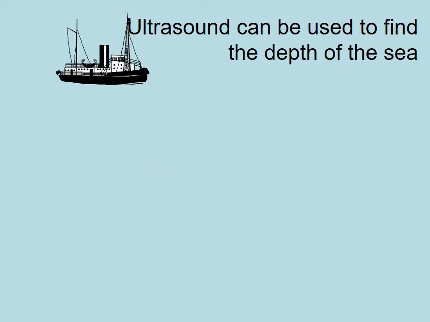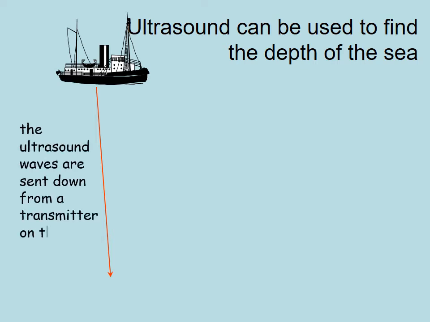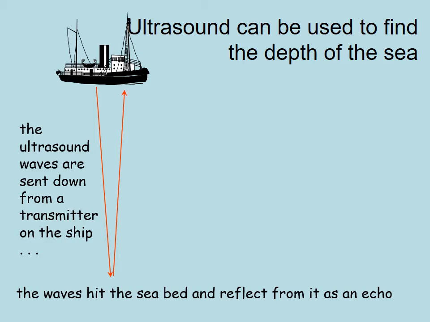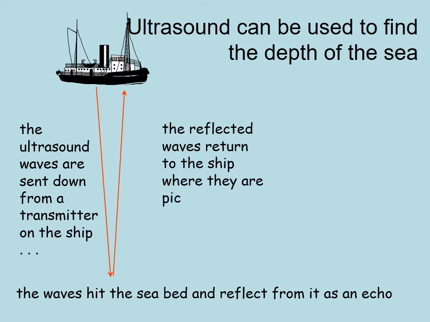So let's consider non-medical uses for ultrasound. Well, the first one is they can be used to find the depth of the sea or to identify fish that are under the water. So for example, the ultrasound waves, and remember these are frequencies above the highest that we can hear, are sent down from a transmitter on the ship. The waves then hit the seabed and bounce back up as if an echo. The reflected waves return to the ship where they are picked up by a receiver.